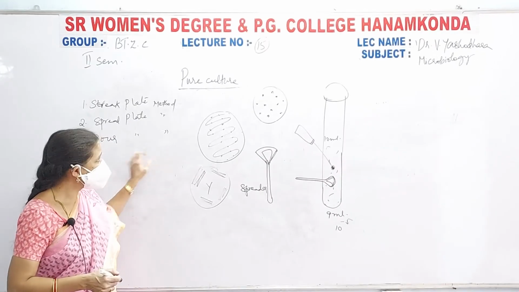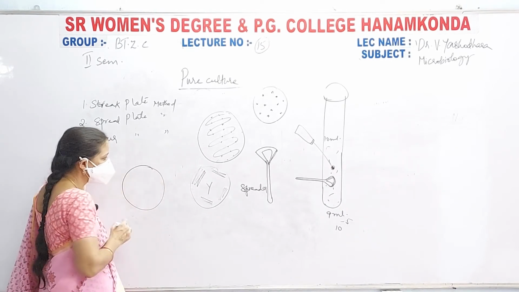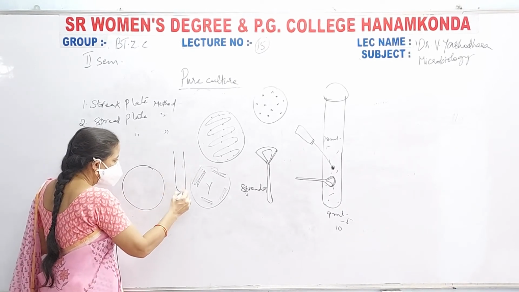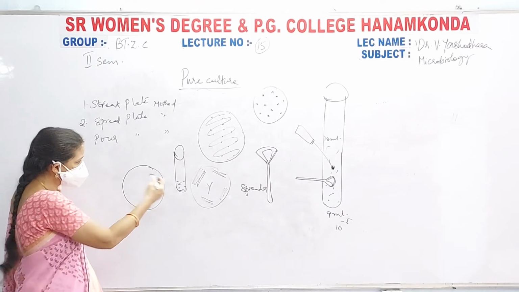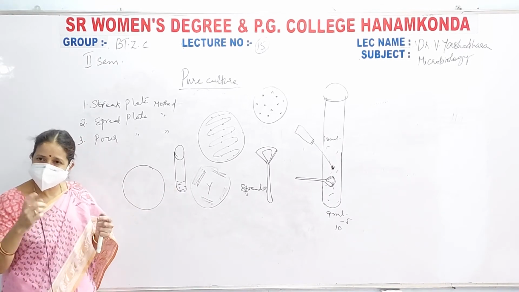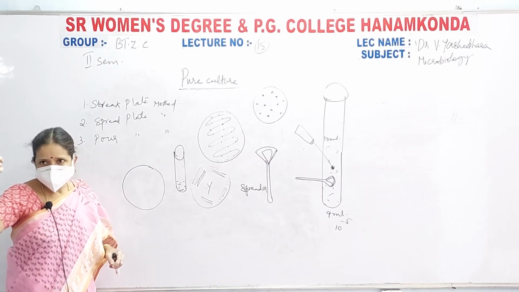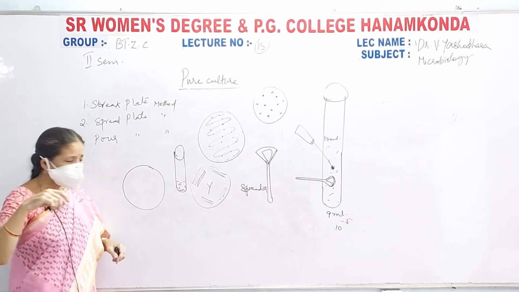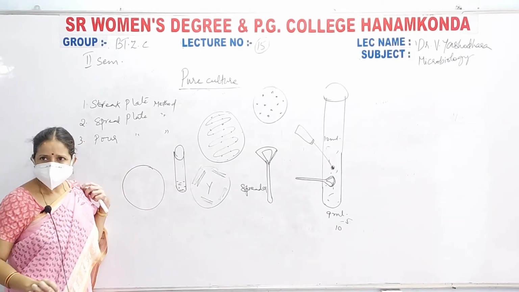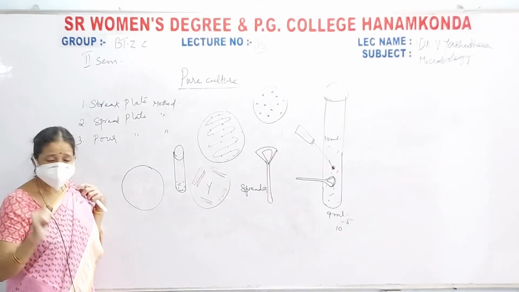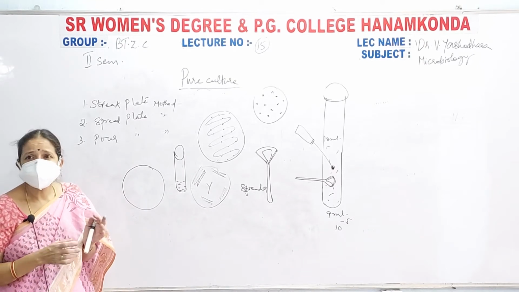Coming to the pour plate method. In this, what you will be doing is take a sterile petri plate, and take this culture medium which is still lukewarm. It consists of agar also. You have sterilized it at 121 degrees centigrade, 15 psi pressure for 15 minutes in an autoclave. When it is lukewarm, you take it and pour it into this petri plate. Before pouring it, leave it like that so that it is warm, not yet lukewarm.